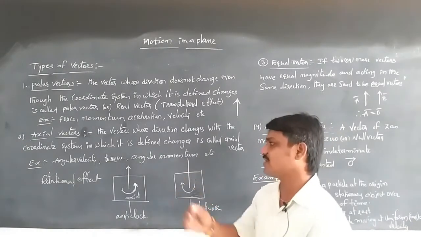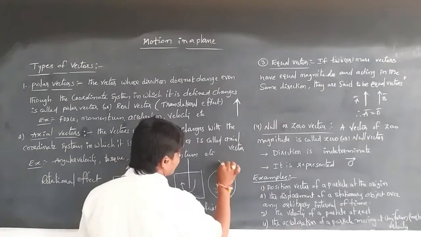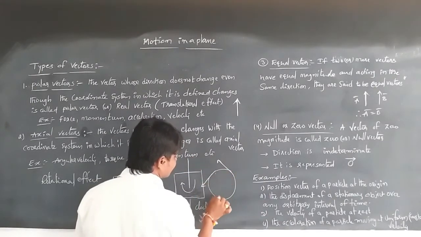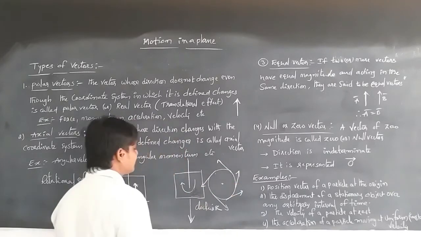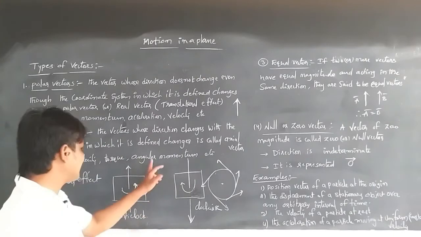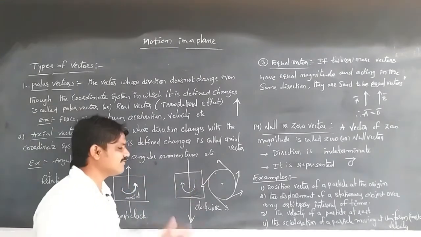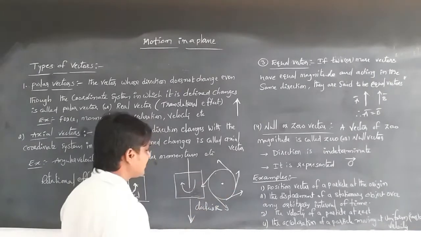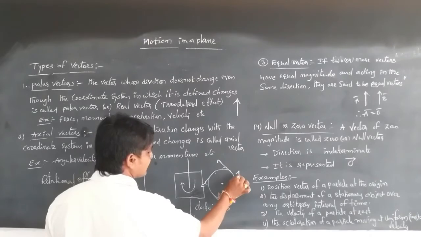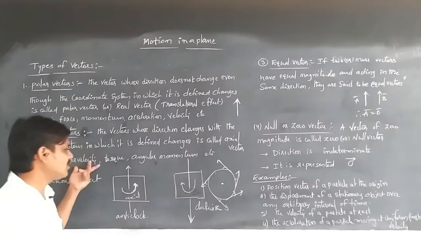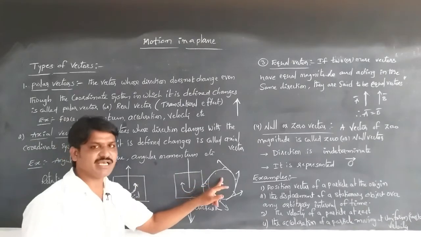Like angular velocity: whenever the particle is in rotational motion, the velocity keeps changing with changes of the coordinate system. So whenever the particle is in motion, the angular momentum, torque and angular velocity make an angle with the initial one. So the velocity goes on changing whenever the body is making an angle. That's why angular velocity, torque and angular momentum keep changing with the coordinate system.